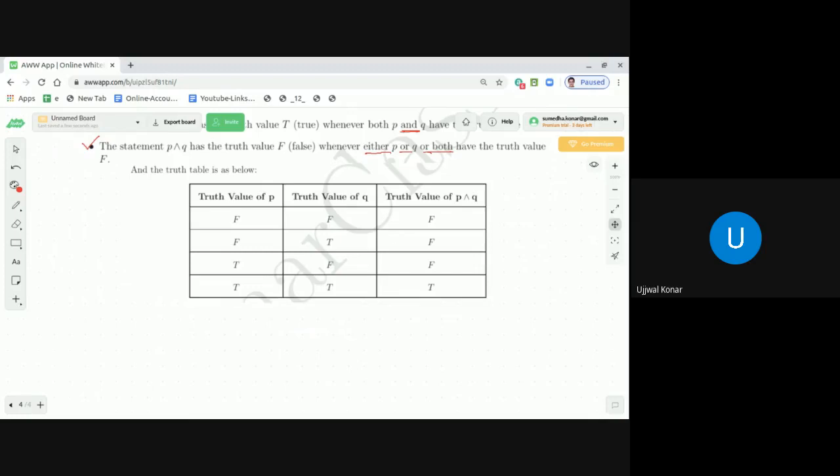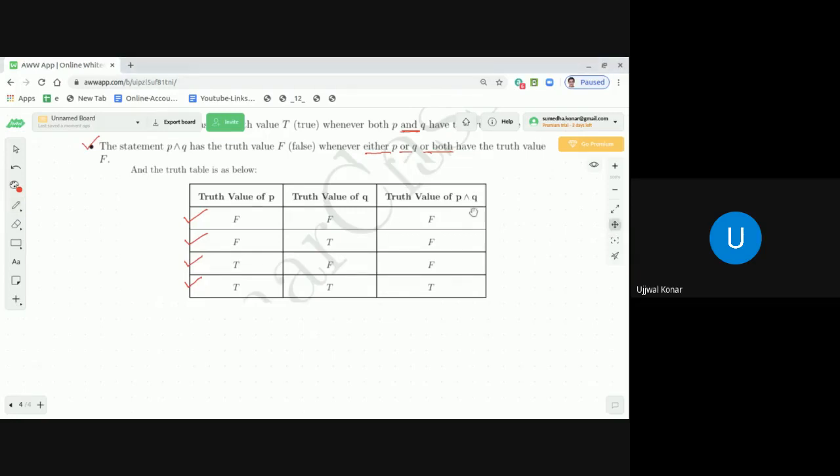If the truth value of P is F and truth value of Q is F, then truth value of P and Q is F. If truth value of P is F and truth value of Q is T, then the truth value of P and Q is F. If truth value of P is T and truth value of Q is F, then truth value of P and Q is F. If truth value of P is T and truth value of Q is T, then the truth value of P and Q should be T.